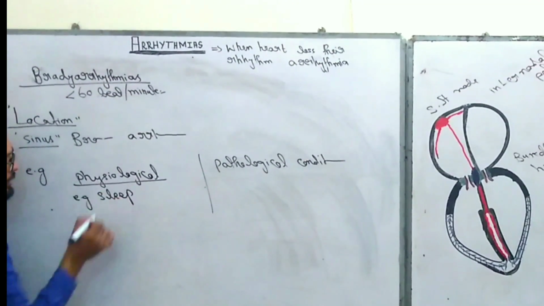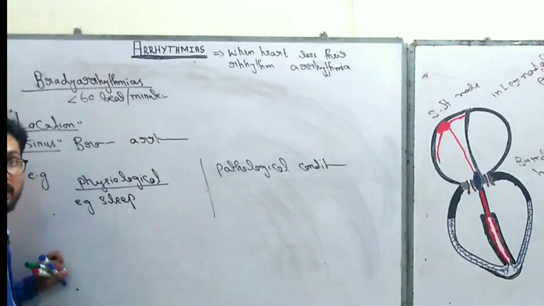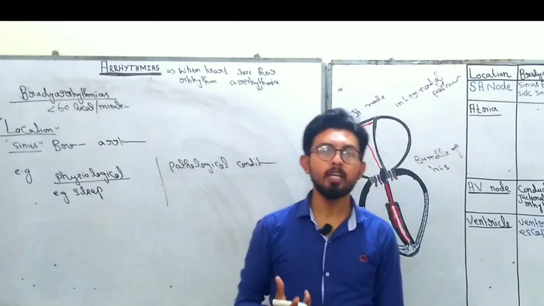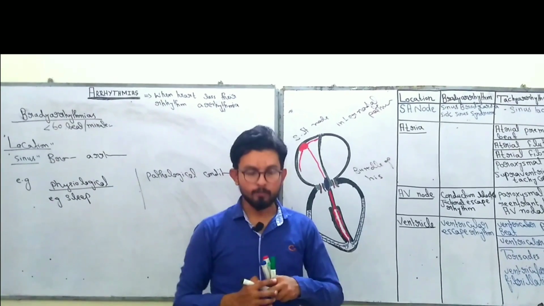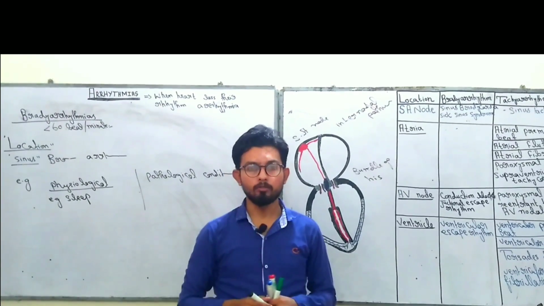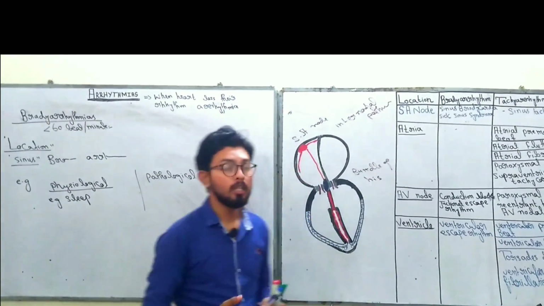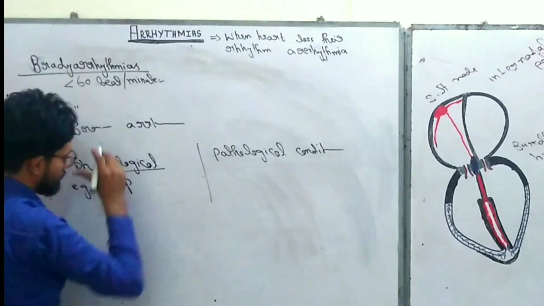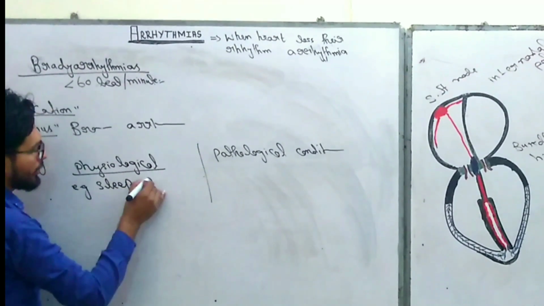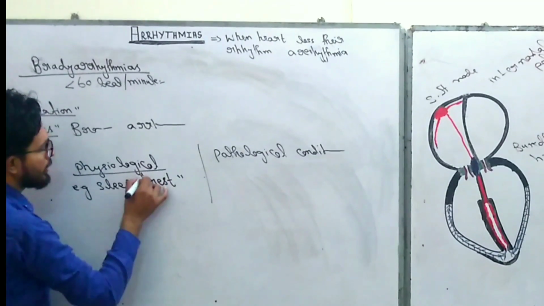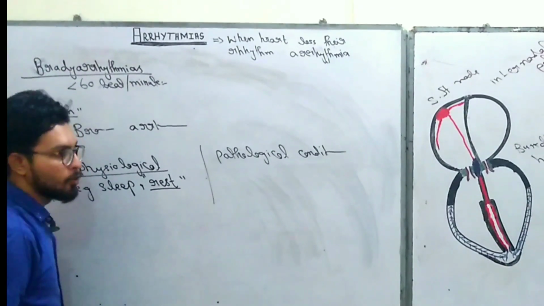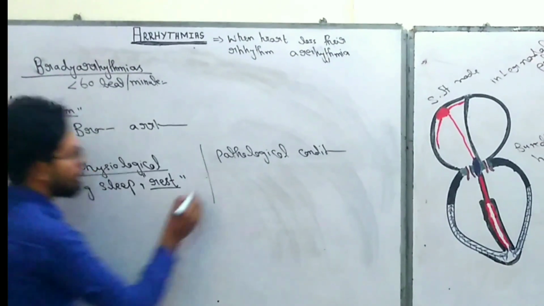During sleep, the sinus node is depressed because your parasympathetic system is activated, and it slows down the sinus node, so it produces impulses at a very slow rate. The same is true in the rest condition: your parasympathetic system is activated, and that reduces your SA node activity.